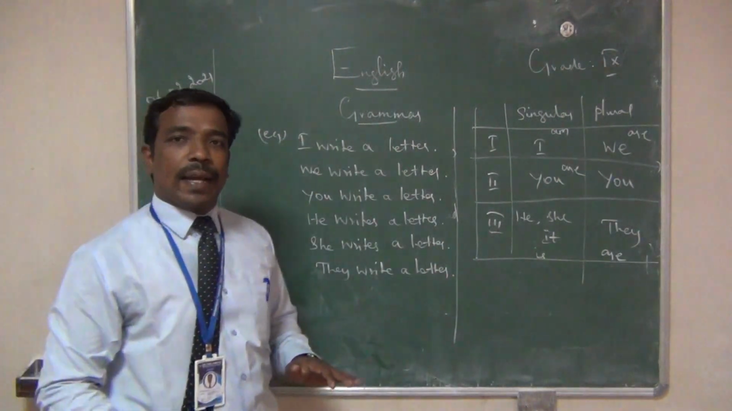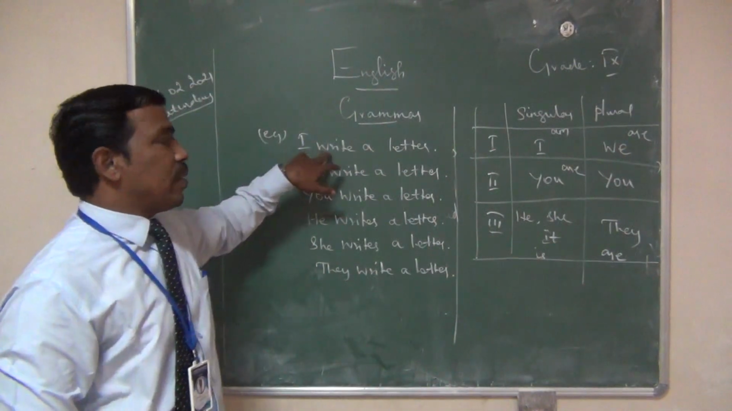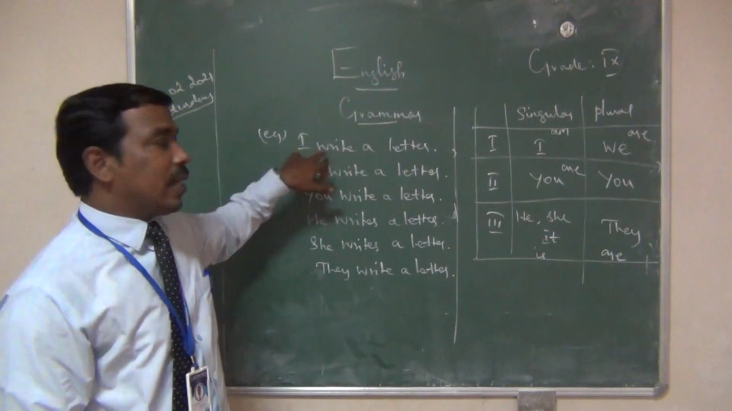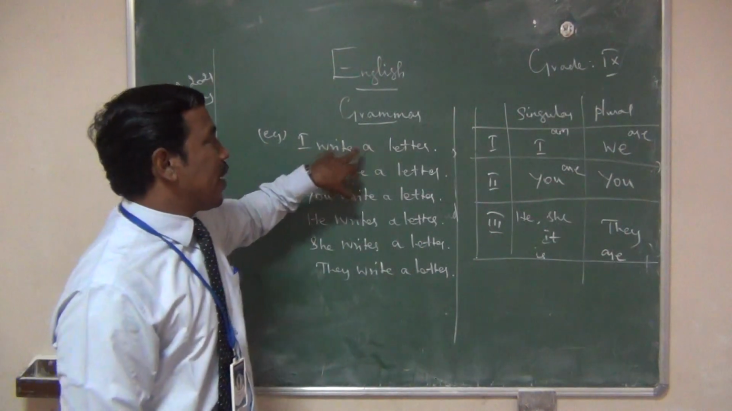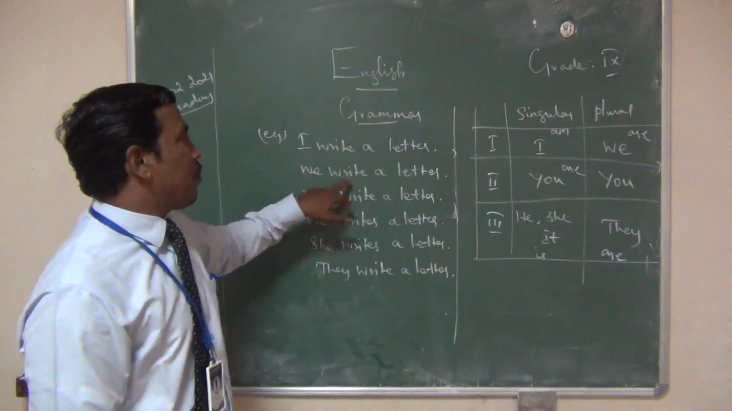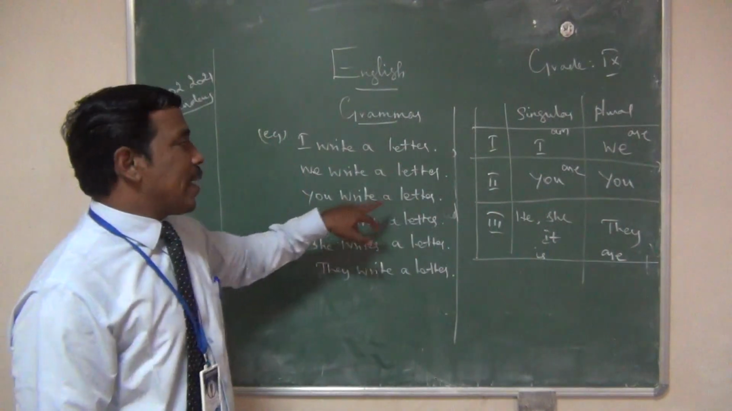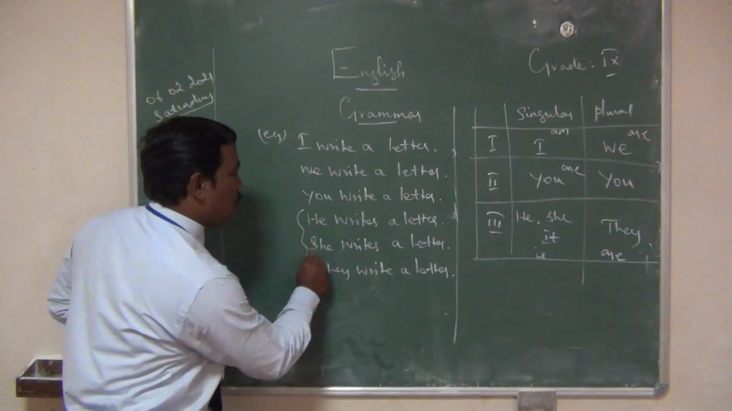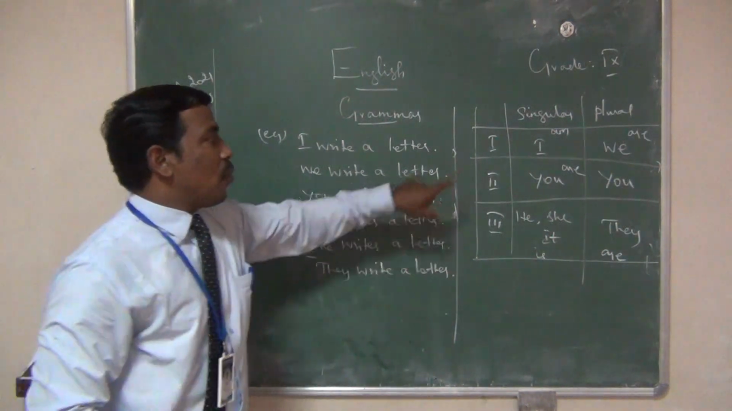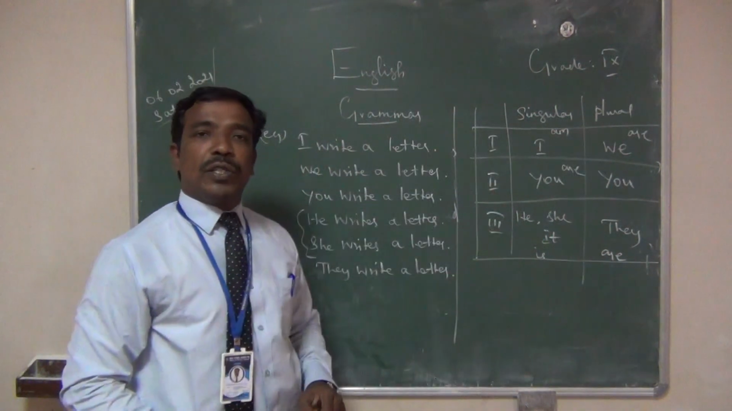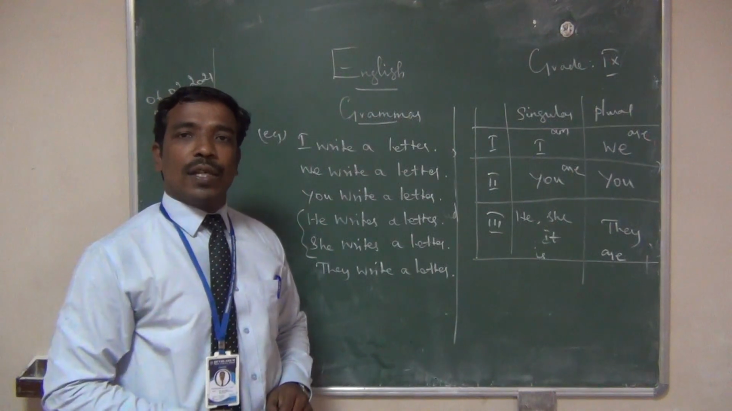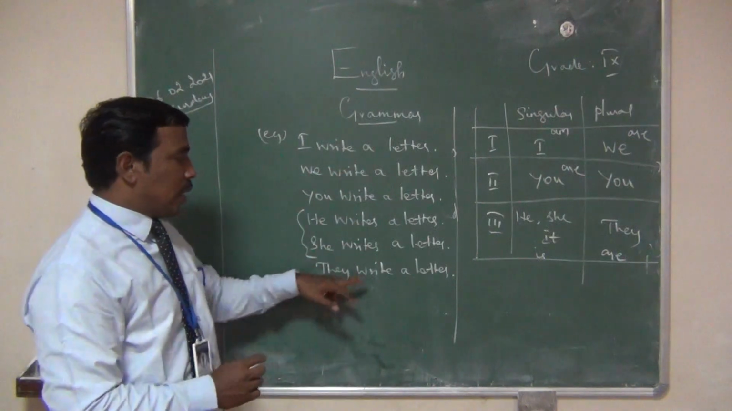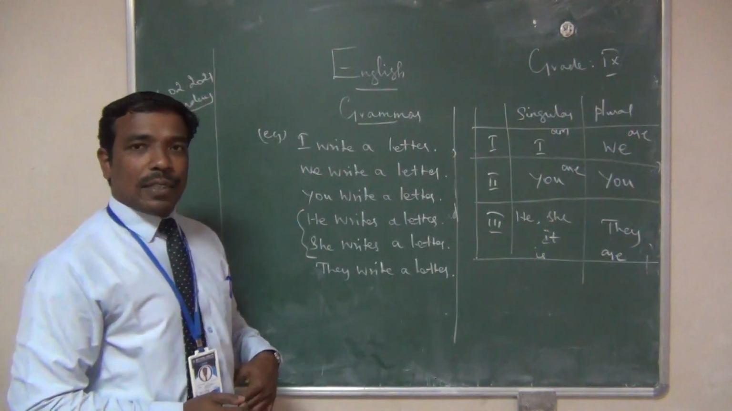So listen students, once again I am saying, if it is a main verb, not a helping verb, in present tense some rules are there. For simple present tense, I write a letter. We write a letter. You write a letter. He writes a letter. She writes a letter. Only for third person singular we should add s or es to the verb. Have you understood, students? For all the others we should not add any s or es to the verb.